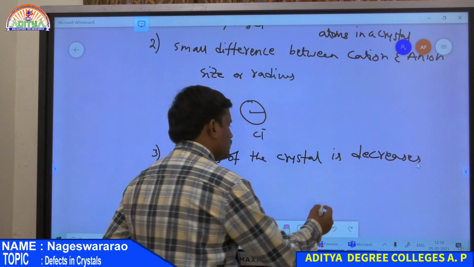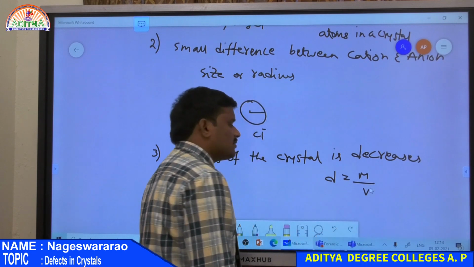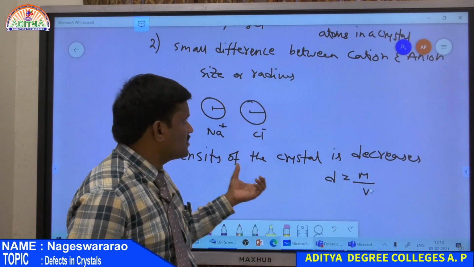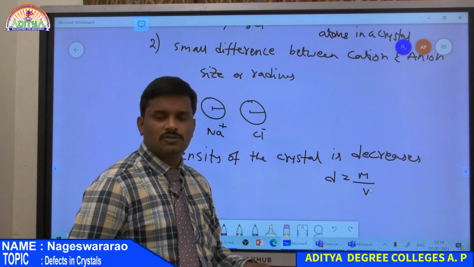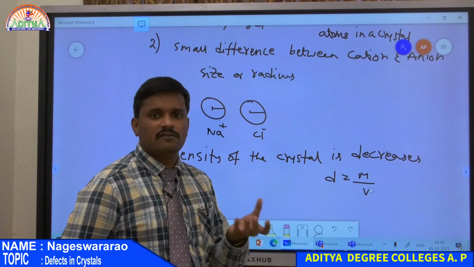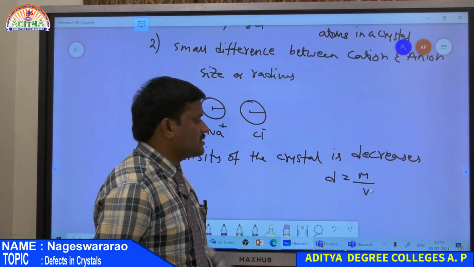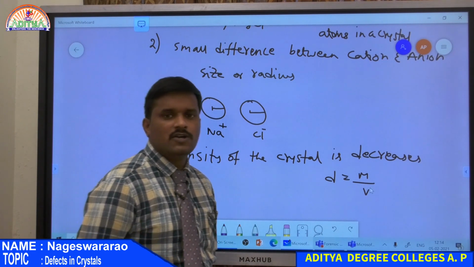So density is equal to mass by volume, so molecular mass by volume. Here, due to Schottky defect, there is a missing or vacancy of cation as well as anion. So both are missing, hence its molecular weight decreases than expected. Therefore the density of the crystal also decreases. So these are the three characteristic properties of Schottky defect.